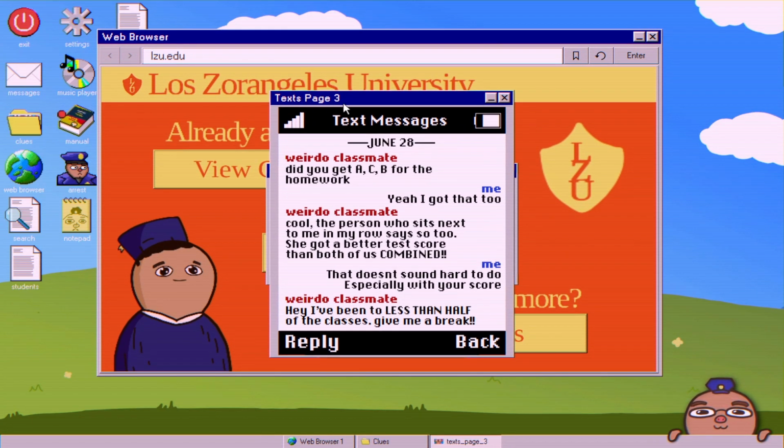We go to the third text page. It says, weirdo classmate, did you get ACB for the homework? Me, yeah, I got that too. Weirdo classmate, cool, the person who sits next to me in my row says so too. She got a better test score than both of us combined. Me, that doesn't sound too hard to do, especially with your score. Weirdo classmate, hey, I've been to less than half of the classes, give me a break.